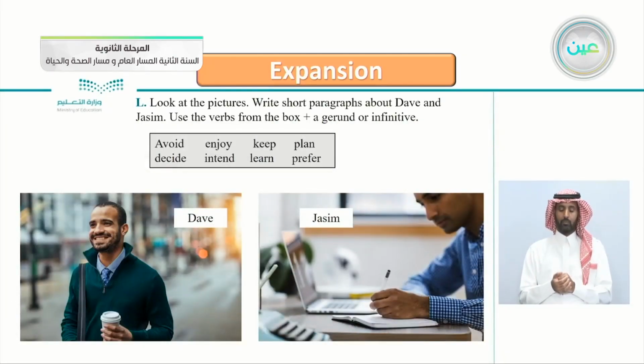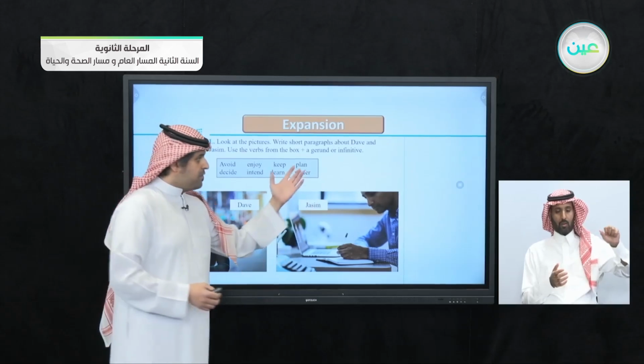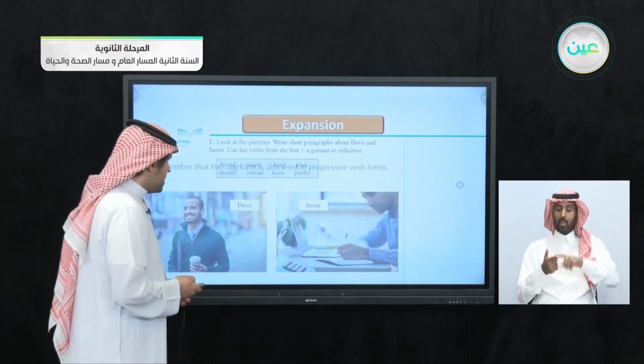So continuing here with the next exercise, look at the pictures and write a short paragraph about Dave and Jassim. Use the verbs from the box plus the gerund or infinitive. We have the verbs here: avoid, enjoy, keep, plan, prefer, learn, intend, and decide. And you see the picture here, Dave and Jassim. You can choose whatever verb here plus the gerund.